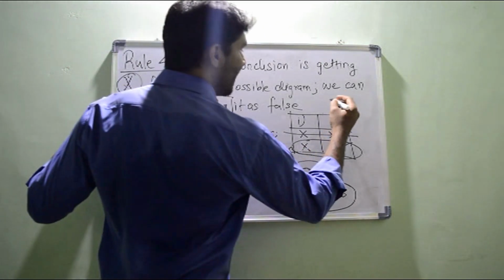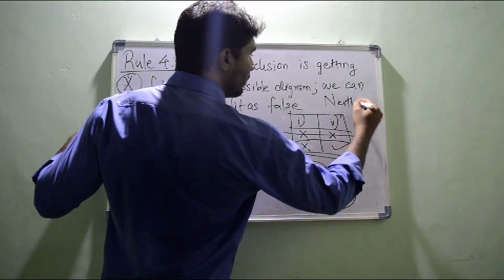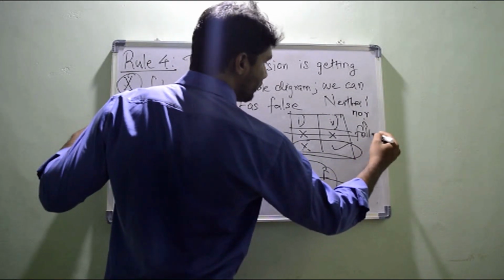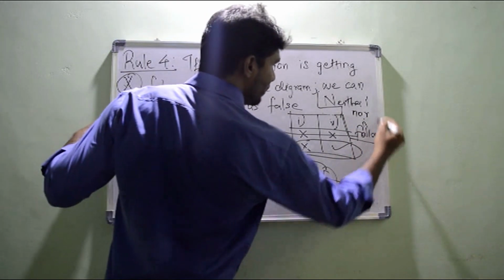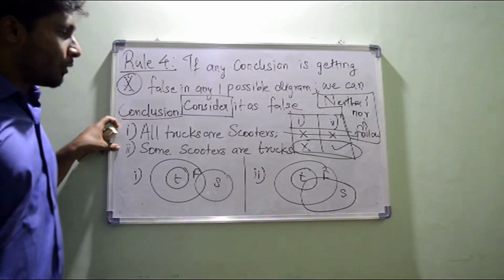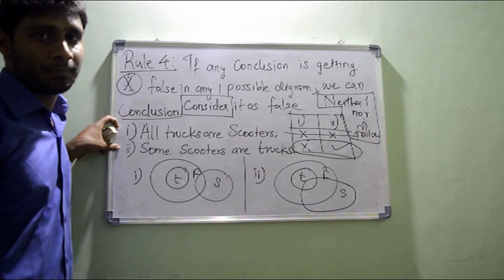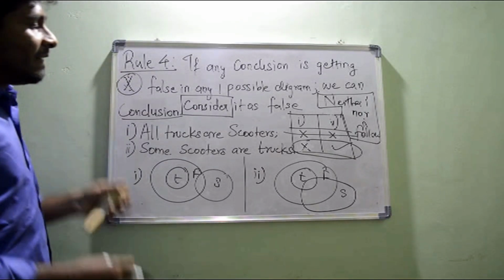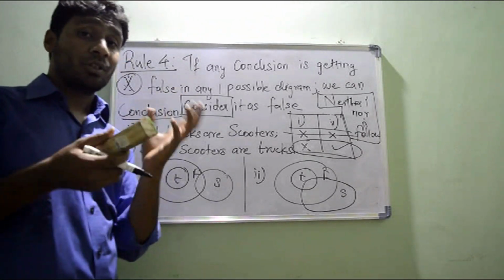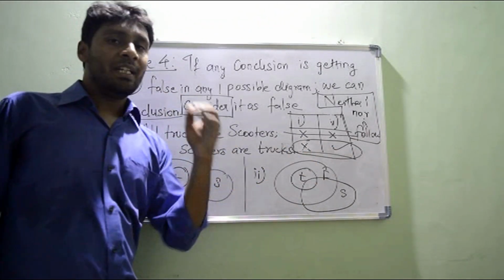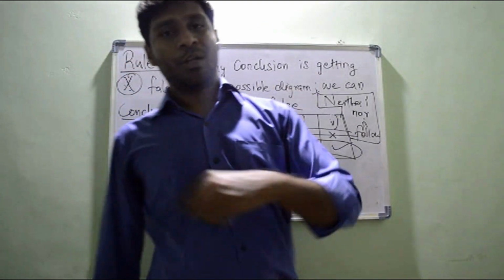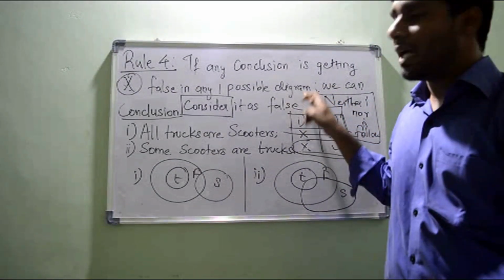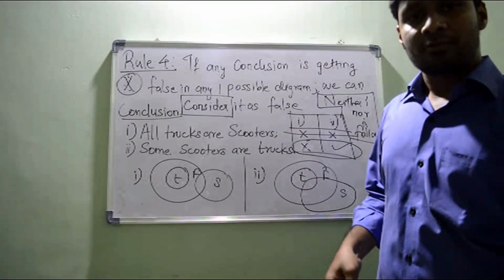So the answer is neither one nor two follows. Simply, my answer is that the given two conclusions are not following the question. That's it. Got it? And this rule, I should not use in all the questions. Only if I get a question like this, only if I get a conclusion like this, I can use the rule. Only if you are getting some confusion in selecting the answer, you can use this rule. It's not mandatory that you should use the rule every time. Got it? And I will explain it again for the upcoming questions.